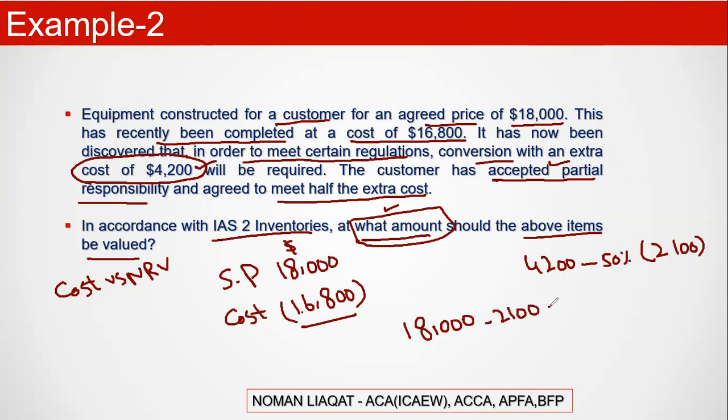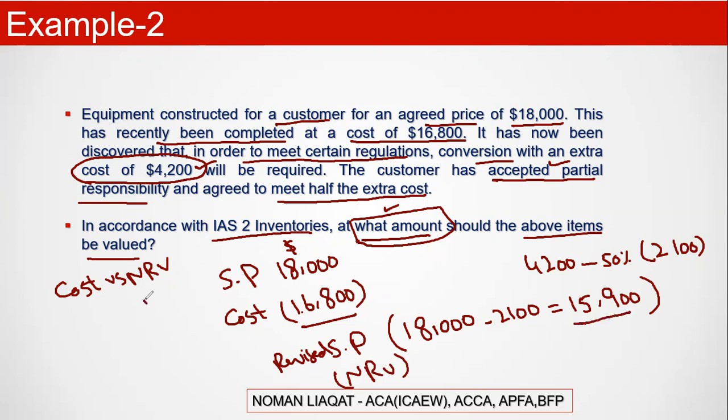So now my NRV is 15,900, your revised selling price. 15,900 is your NRV and your cost is 16,800. Definitely, I should choose 15,900 and not 16,800.